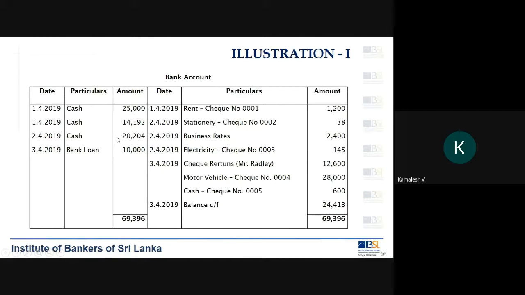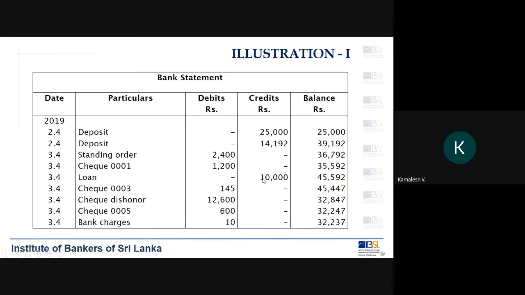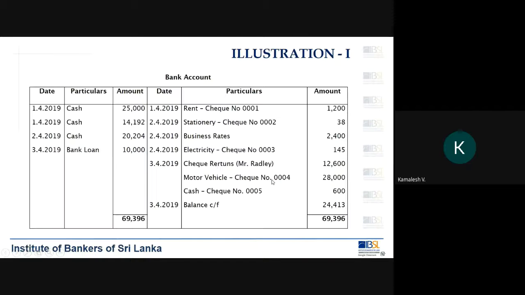You can highlight that 20,204. Then the 10,000 which says it's a bank loan, here also 10,000 appears, but we need to be careful with the description also. It says a loan, so that is also marked. So from your debit side, it is only the 20,204 which is remaining.